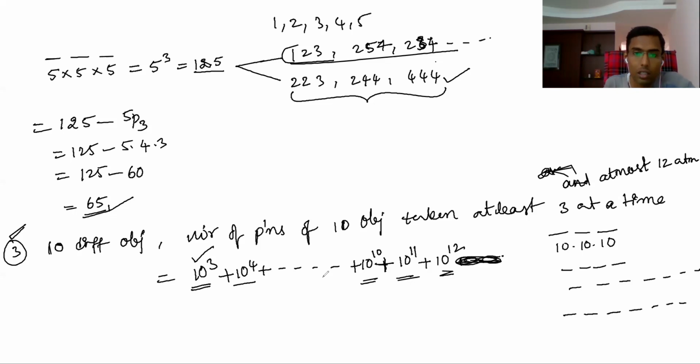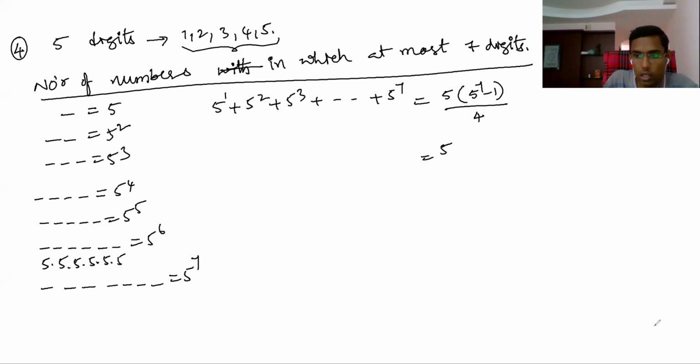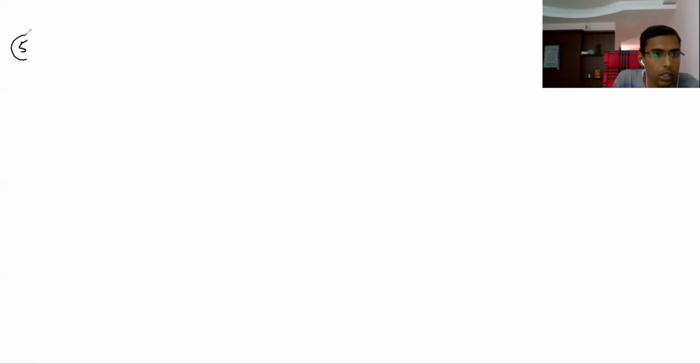Please understand this. Of course you can calculate it, it's not a difficult thing. So a into r to the power of n minus 1 by r minus 1, where r to the power of n means 10 to the power of this is 8. This is the number of permutations of 10 different objects taken at least 3 at a time but at most 12 at a time. So this is another point, you understand. Okay, the next 5 is palindrome numbers.